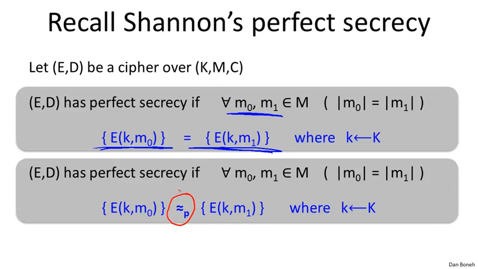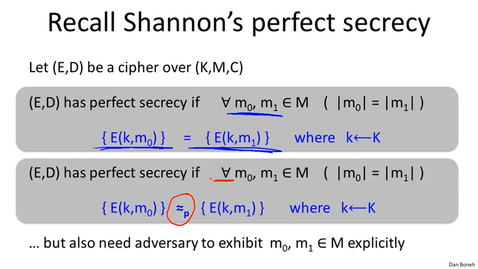It turns out this definition is actually almost right, but it's still a little too strong. This still cannot be satisfied. So we have to add one more constraint, and that is that instead of saying that this definition should hold for all M0, M1, it needs to hold for only pairs M0, M1 that the attacker can actually exhibit. Okay, so this actually leads us to the definition of semantic security.